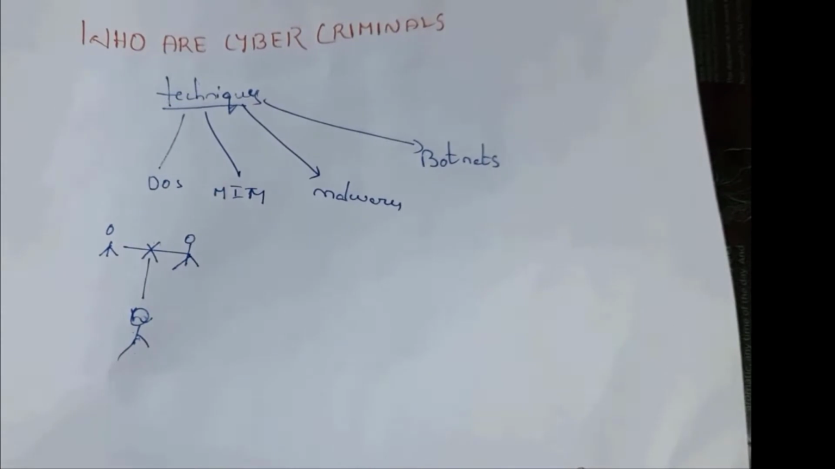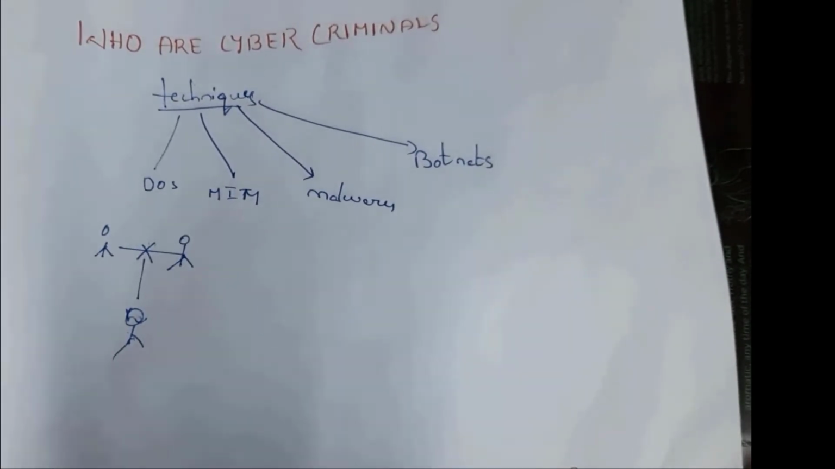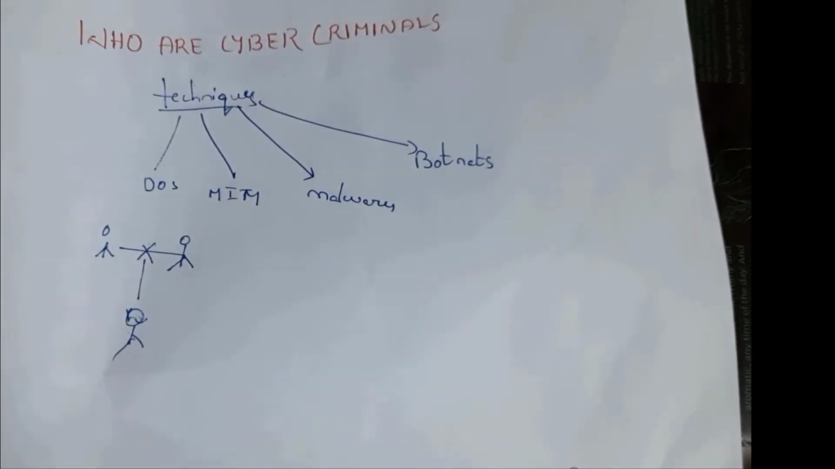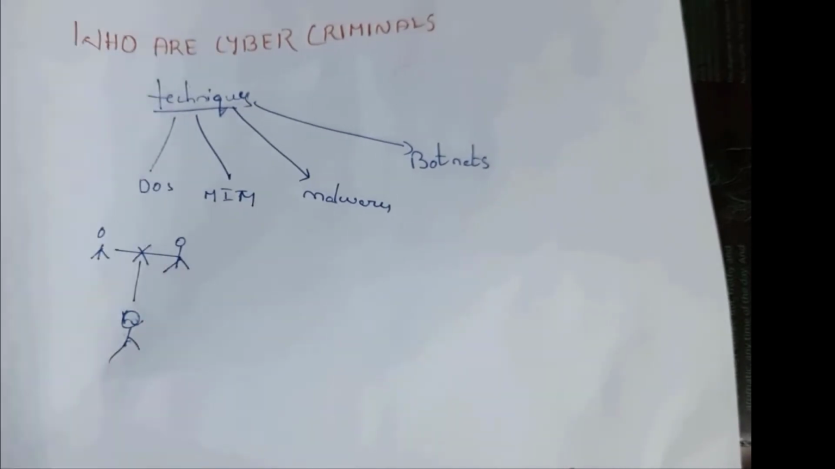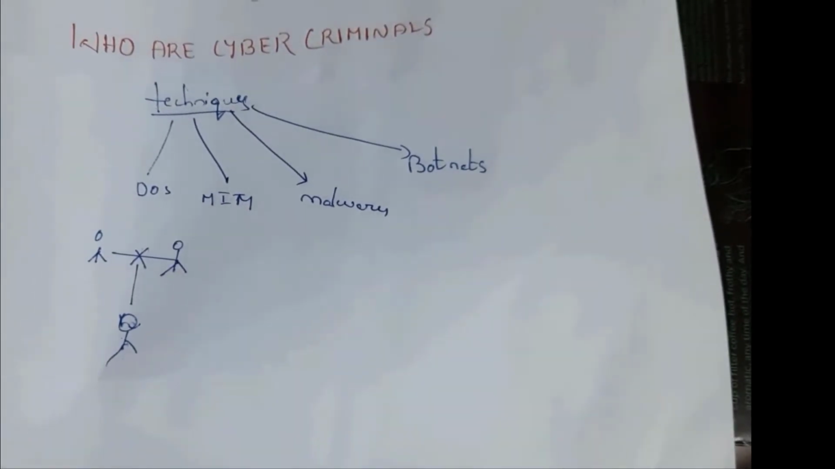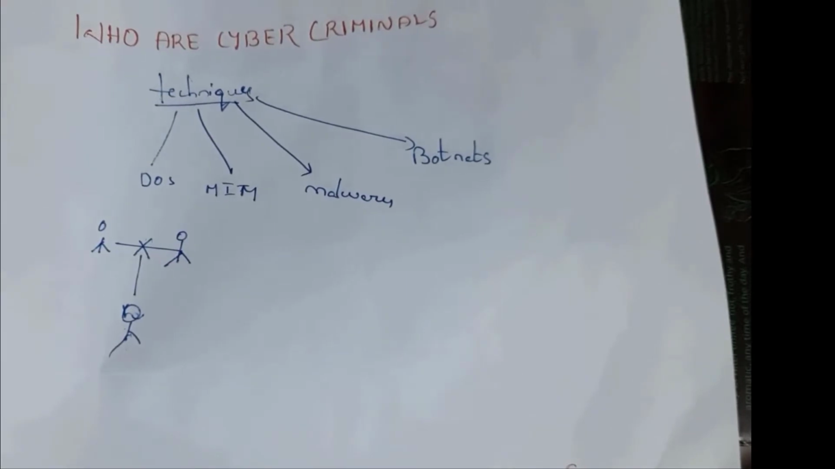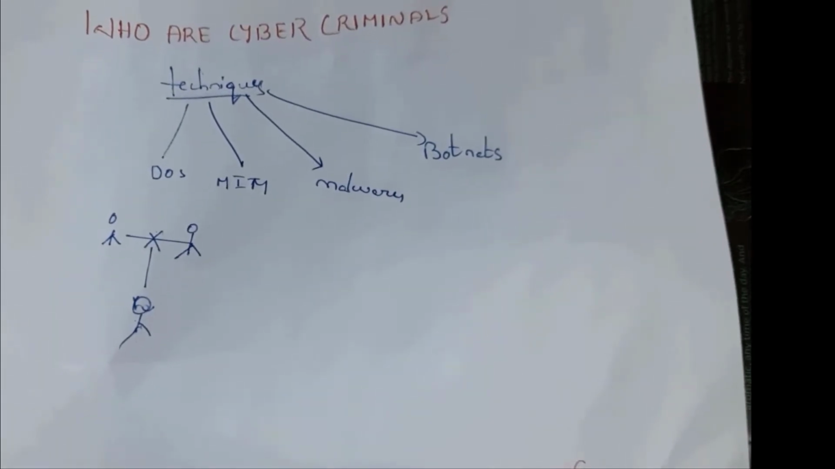Next one is botnets. See, botnets are some code. If you send that code to the user, then his computer is going to get destroyed. It is an example of a botnet.